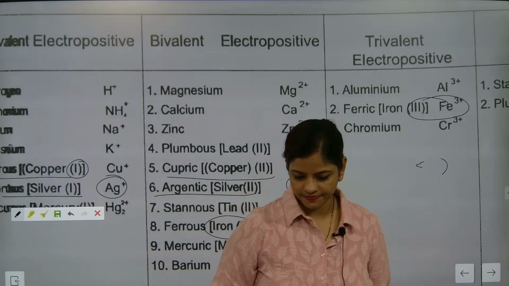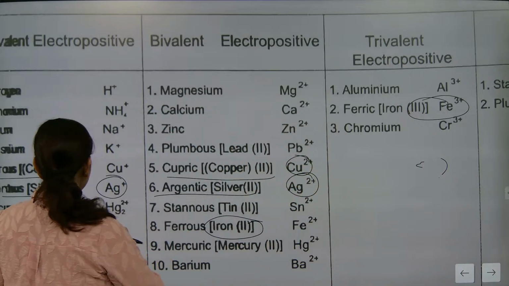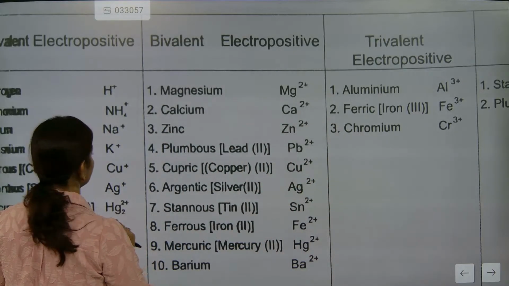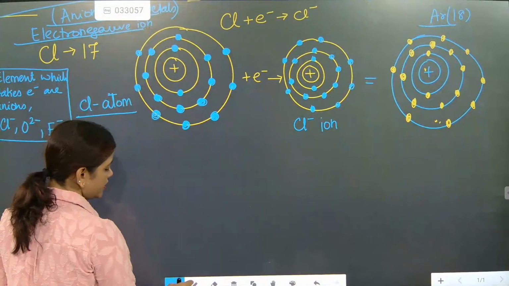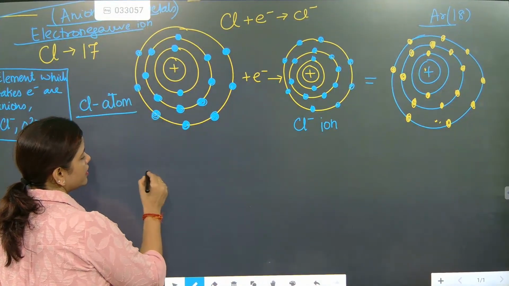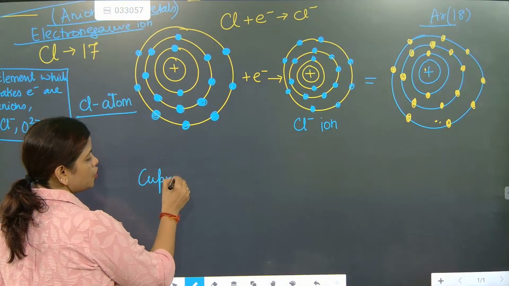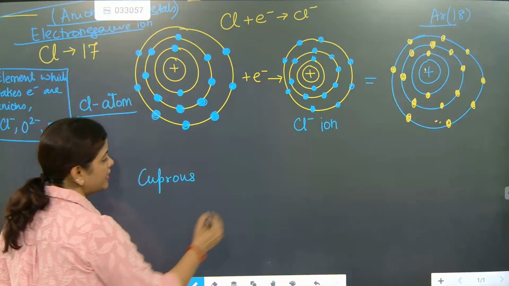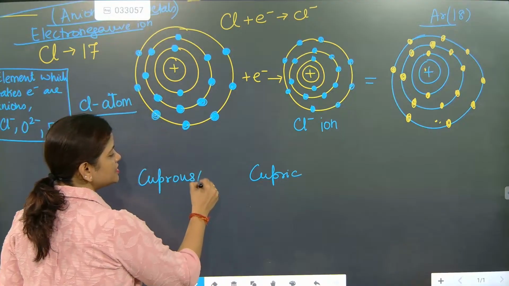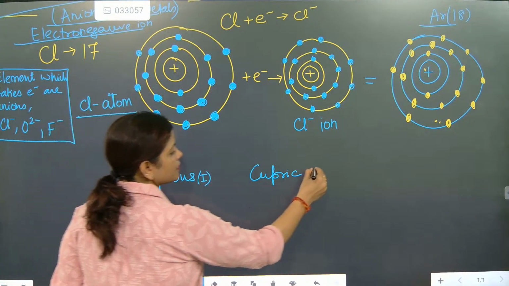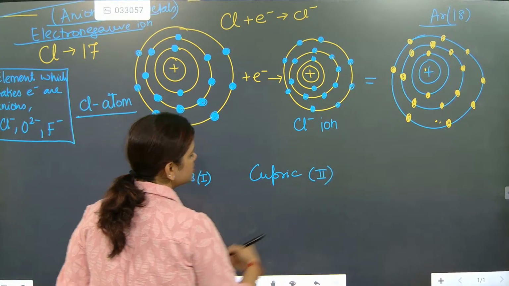Can we do it so that we'll remember this one? Beta, note down this one. So what we are going to do is ferrous, ferric. Look here. Cuprous and cupric. Cuprous is how much, beta? 1. Cupric is how much? 2.